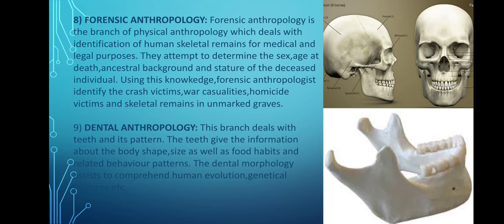Now the ninth branch is dental anthropology. This branch of knowledge deals with the teeth and their pattern. The teeth provide the body shape and size as well as the food habits and related behavior patterns. Dental morphology assists us to comprehend human evolution, growth, body morphology and genetical features, etc. It is therefore a specialized knowledge which attempts to study the distribution of different dental traits among different populations.